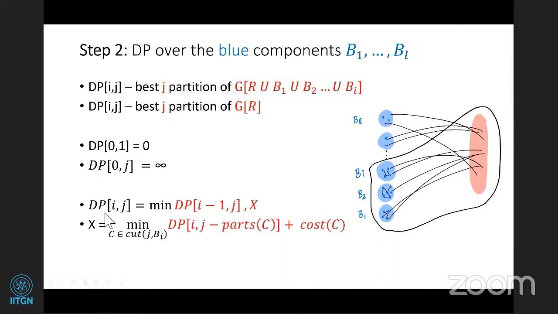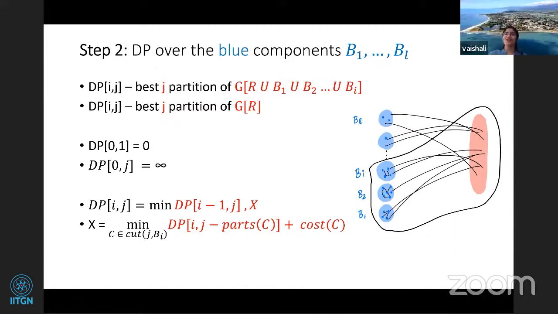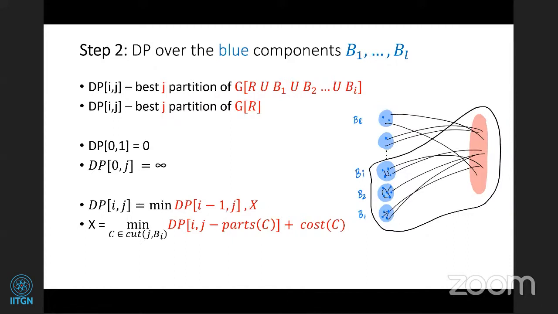For the general case, just to clarify, if it's only the red part, is it clear that the red part should be connected? Why did you say there is only one component?